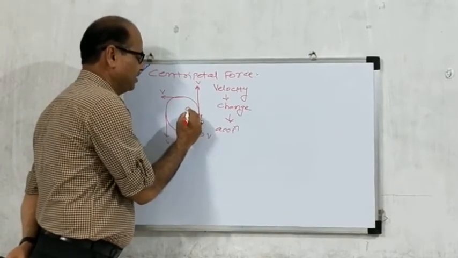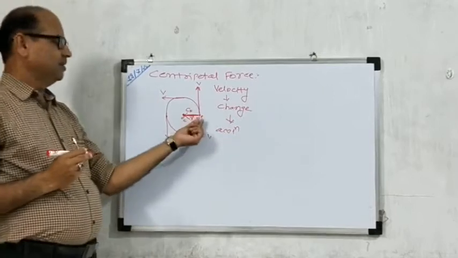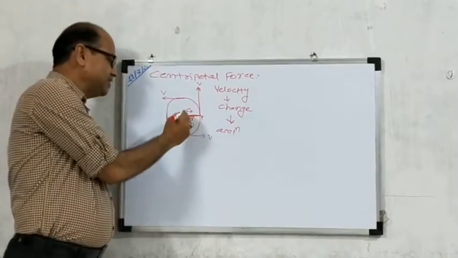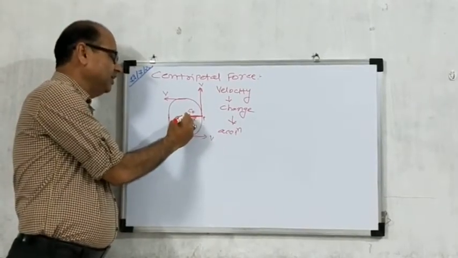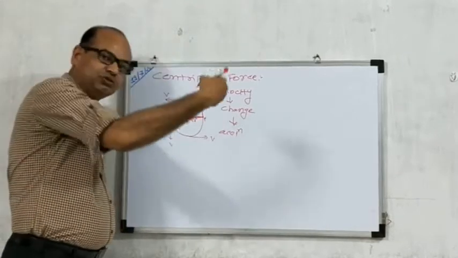The centripetal force has its direction toward the center.